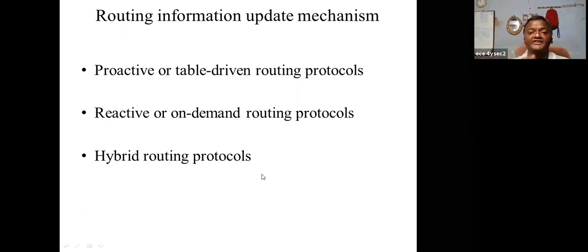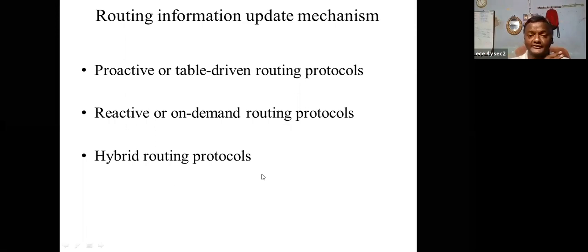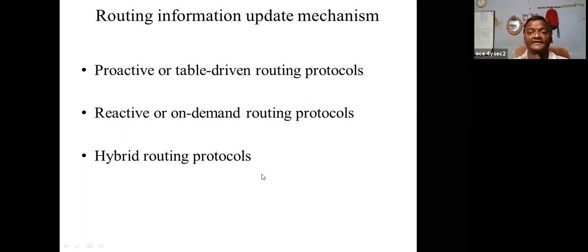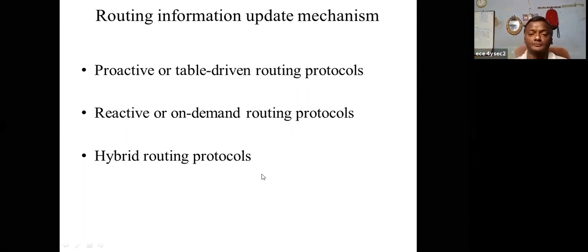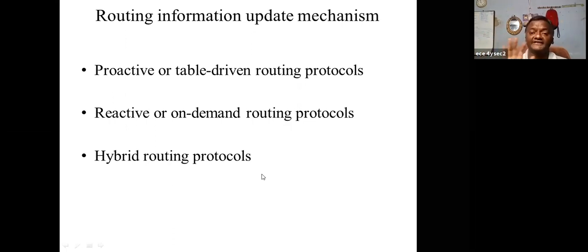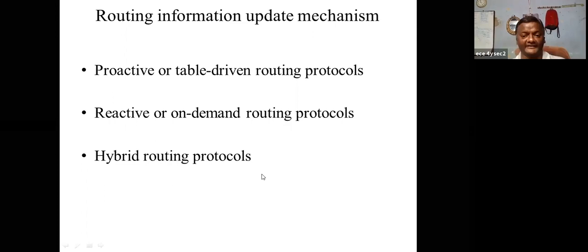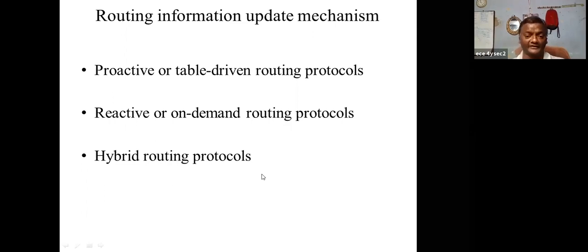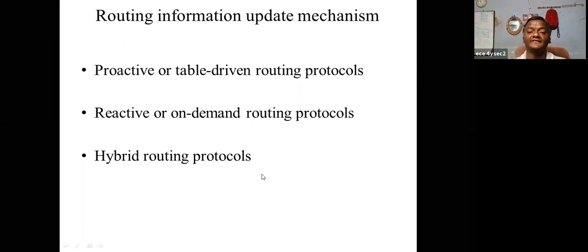First point, at the initial stage, each and every node should update its information, and once the data or routing table is updated, then that information should be flooded to the entire network. Each and every node should update. This is called a table-driven routing protocol. Number one, first, they update the table. Second one, it floods into the network.